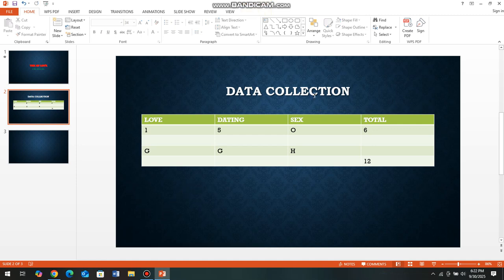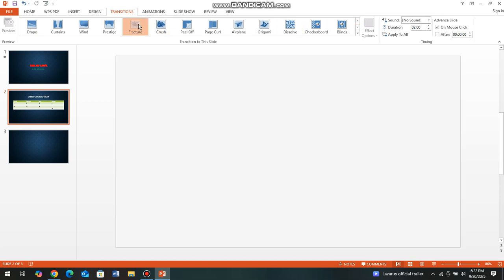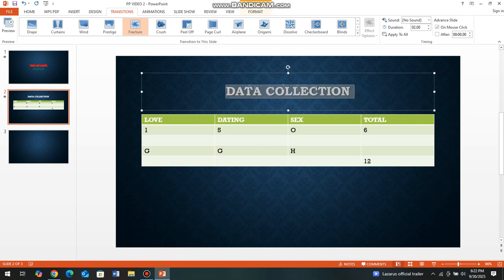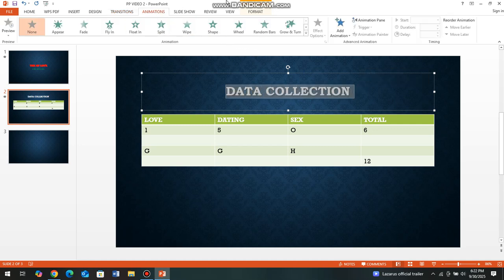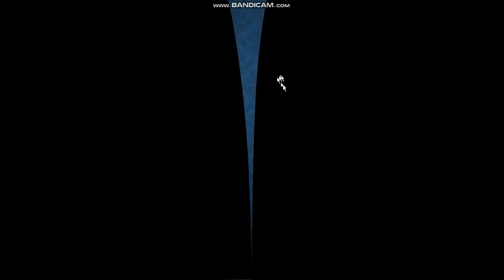Now we want to change the behavior of the slide. We click on the slide, and we go where? Remember, transition. Here we'll choose the fracture one, like that. Then for the behavior of the content, where should we go? Animations. Good. Here we'll say it will be flying in, like that. Let's see what we have achieved. Let's play it.